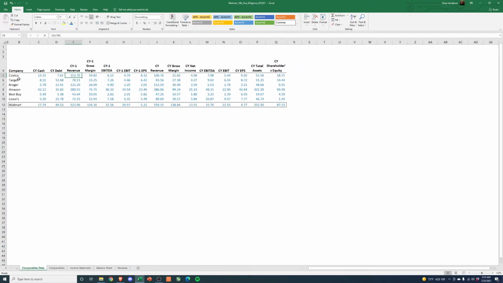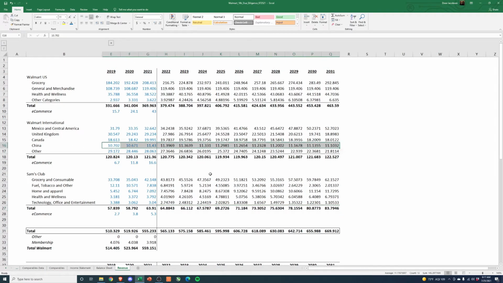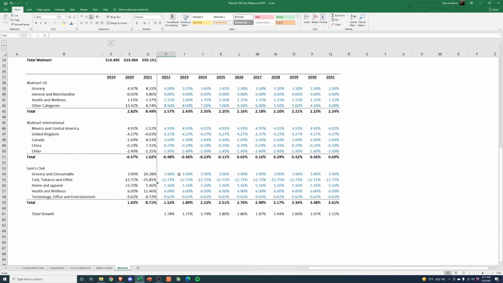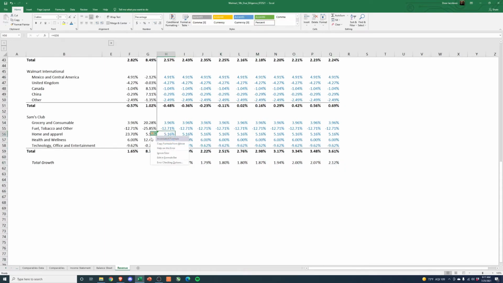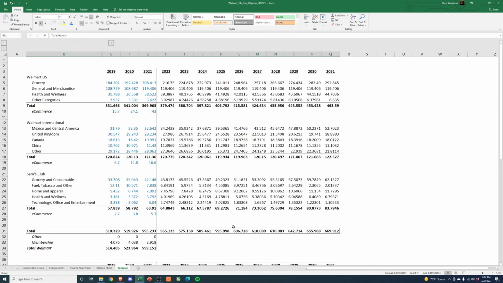I didn't pull in a Chinese company in here, but you could pull in Alibaba, JD, whatever the big Chinese retail and commerce companies are, and see what their total revenue is and see how much Walmart China is going to be in comparison. So, I think there's a lot of interesting things you can do. I think these are relatively safe revenue assumptions. Obviously, we're going to do a sensitivity on this, looking at different revenue growths and seeing how it affects everything. But we'll start with these assumptions when we build out the model in the next video, and we'll see how it all comes out.